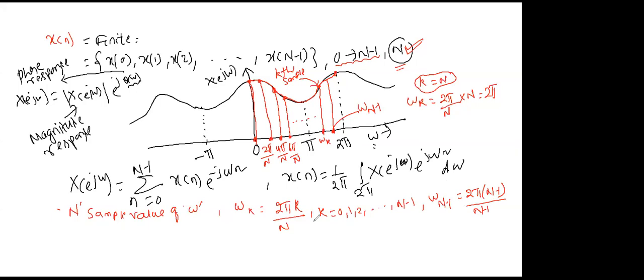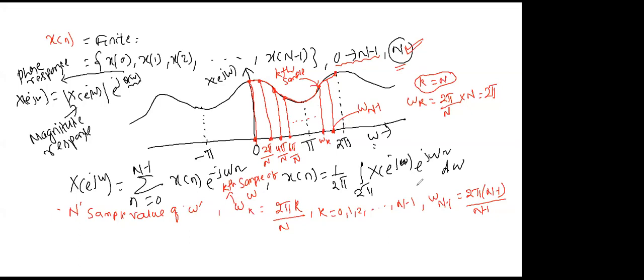Now my point is very clear and simple. What I did, instead of infinite sample values of omega, I want a healthy set of N number of samples of omega. For that, I just divided this 2 pi range into N number of sample values. So what we got, this omega k represents the kth sample value of omega. Just as I have written here, this omega k is the kth sample of omega.